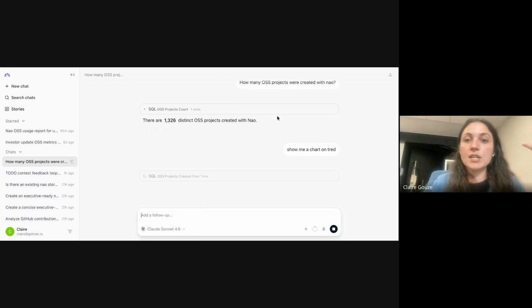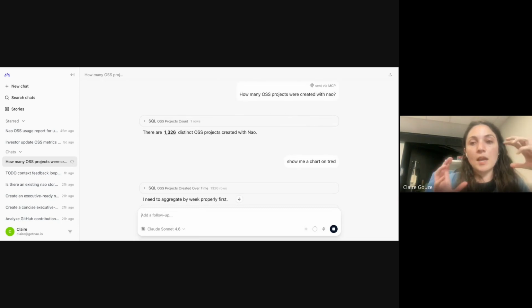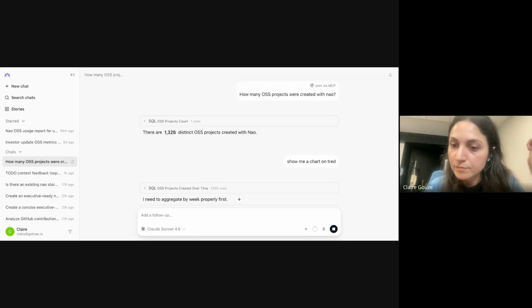The goal of the Ask Nao tool is really to keep the same governance and observability on what people do with the Nao MCP and have conversations end to end, still in Nao. It also uses the same context layer, obviously, as what you already built in Nao.